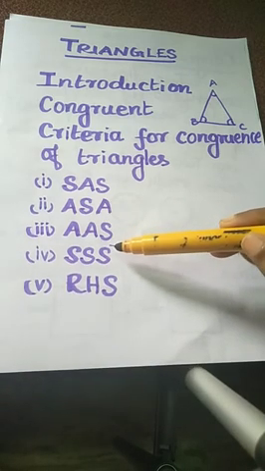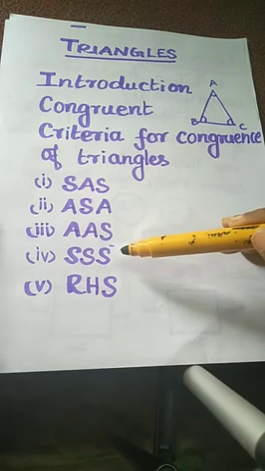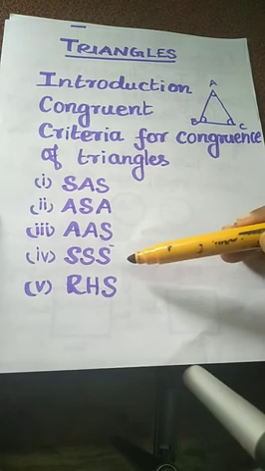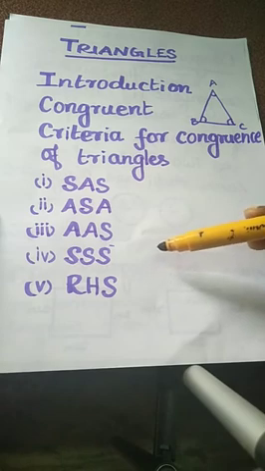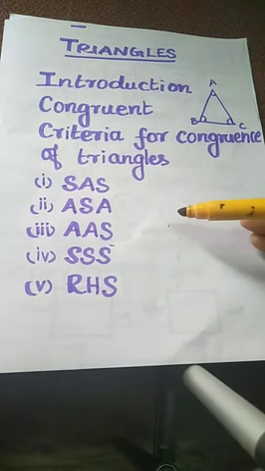The next one is SSS, that means the side, side, side congruence rule. Suppose you take one triangle ABC and another triangle PQR. You just look at the two triangles. If the sides of the triangles are equal, we say the two triangles are congruent. That is, AB is equal to PQ, BC equal to QR and CA equal to PR. So we say the two triangles are congruent.